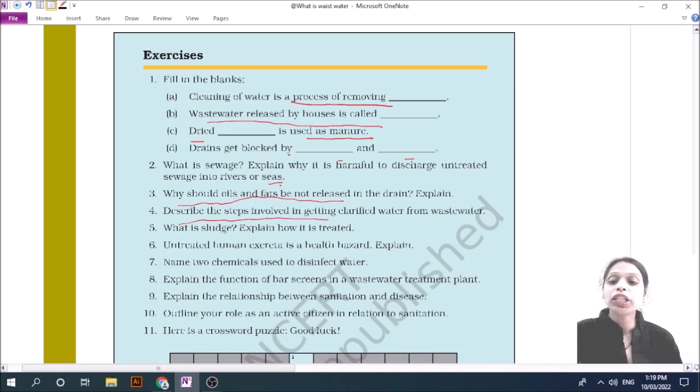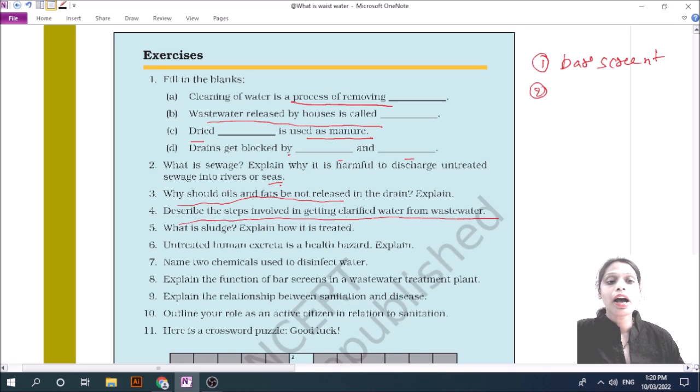Describe the steps involved in getting clarified water from wastewater. First it goes through a bar screen, where big particles and big objects are removed.